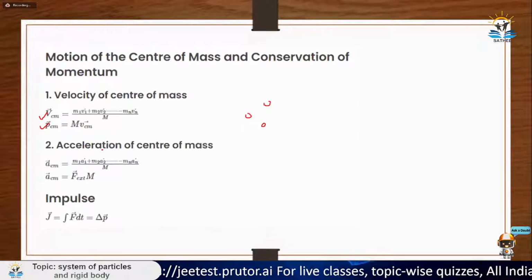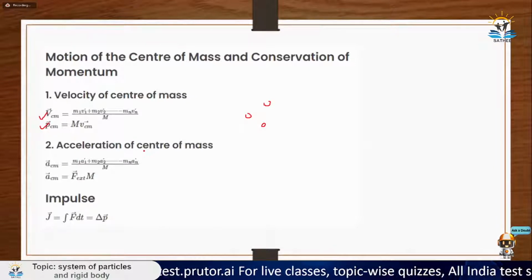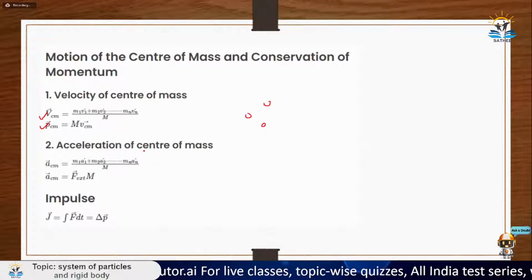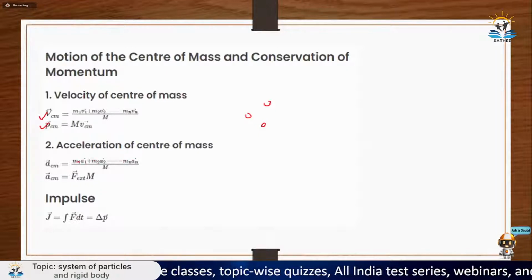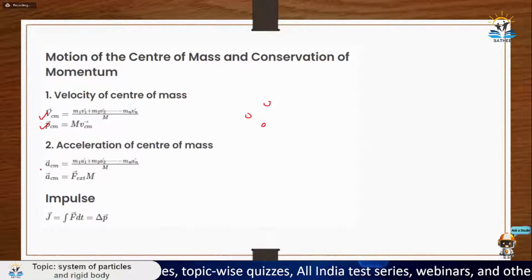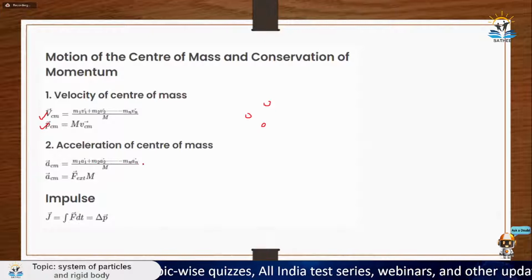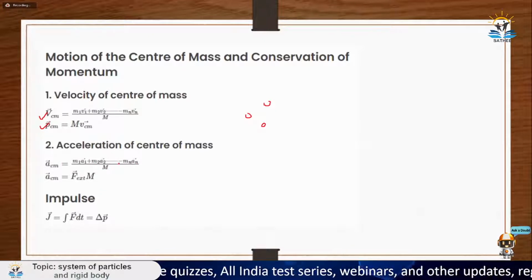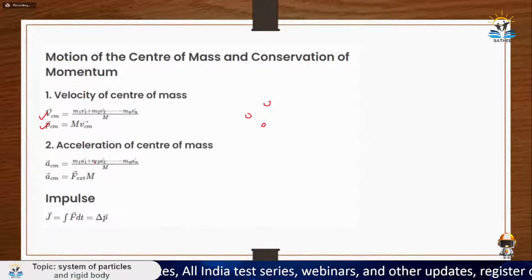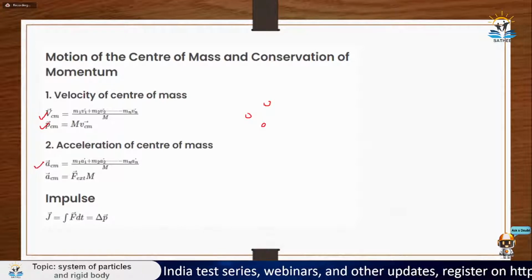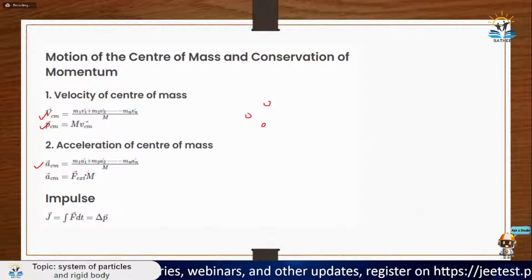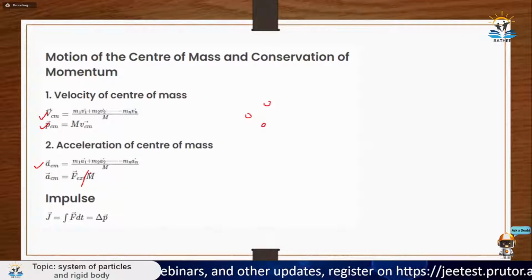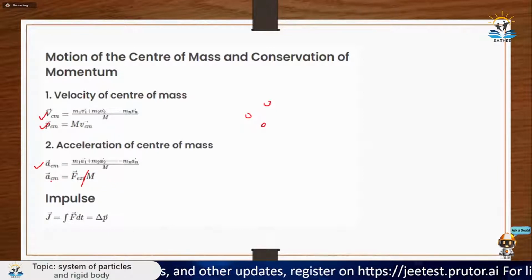Okay. Similar way you can calculate acceleration of center of mass also. What you need to do, you just need to multiply the acceleration of each particle of the body with the respective masses m1, m2, m3, mn, and so on. So m1 a1 plus m2 a2 plus m3 a3, as such, you will need to just multiply all those and then add them. And then again divide by capital M, you will get acceleration of center of mass. Okay. And then you can use the formula, since F external is capital M into acceleration of center of mass only.